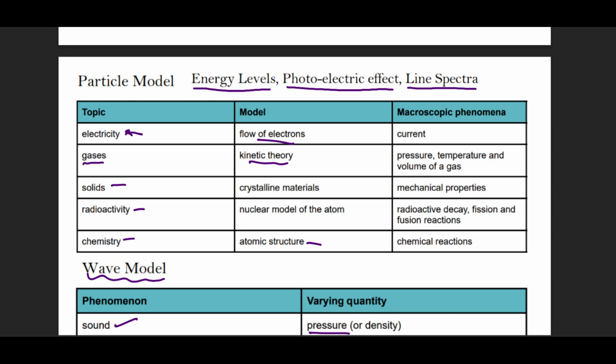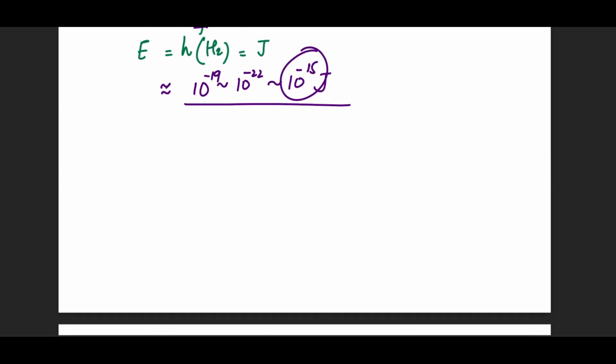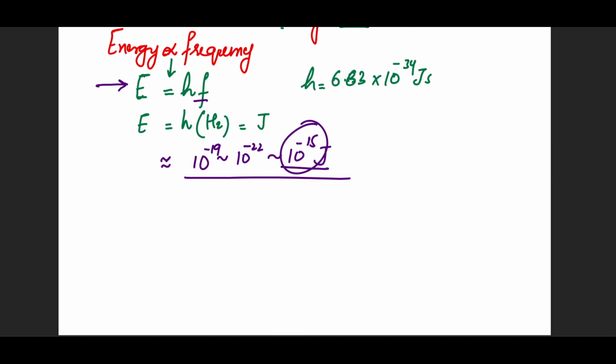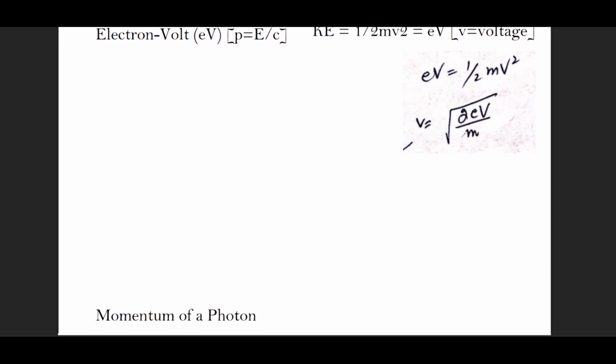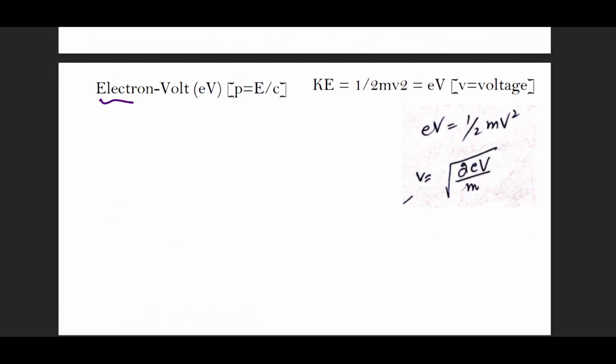We are going to explore the basics of quantum physics, and then we'll go to these experiments. So previously I was telling you that there is an inconvenience in dealing with these values. How we have bypassed this is that we're going to make a new unit of energy that is going to make our calculations easy. The new unit is called the electron volt. How do we come about this?